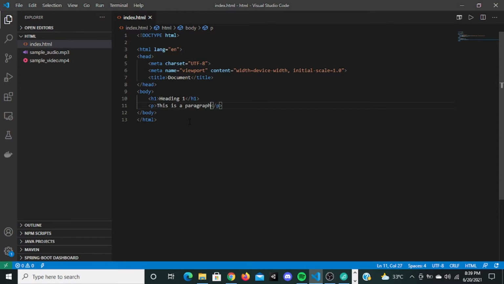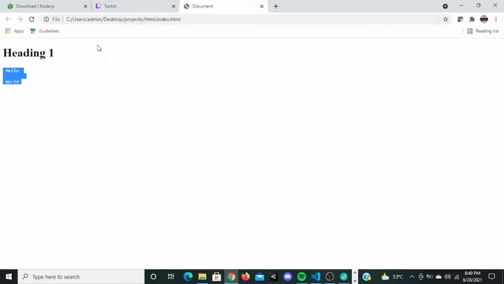Okay, now we are going to go to another tag. I told you there are tags where you don't get an auto reload issue, that's okay, I'll reload manually. Now we are going to another tag called the break tag. So now this is a paragraph. When I save this and go there and reload, it shows this is a paragraph.